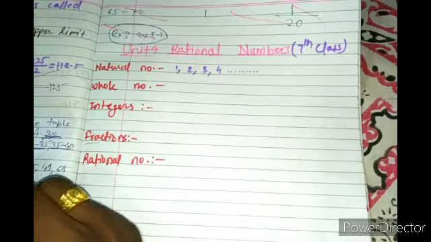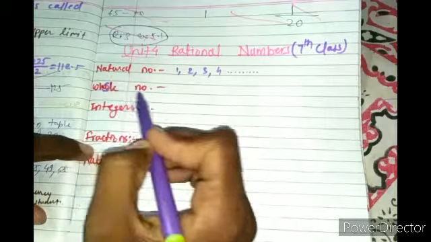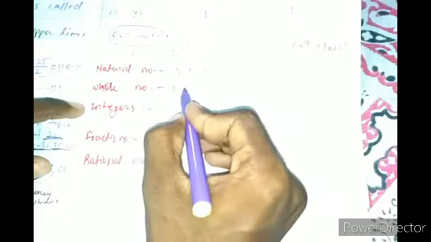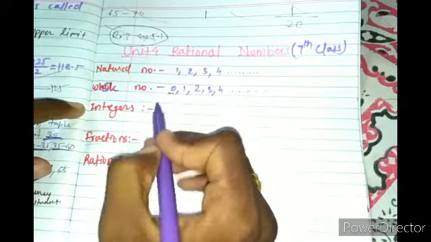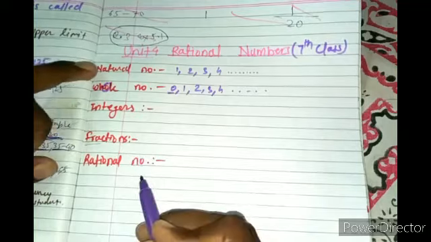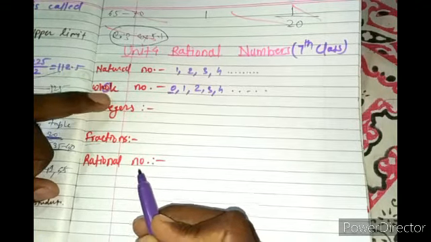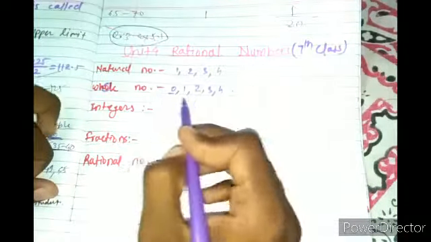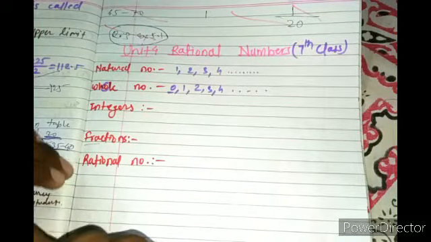Now what about the next type? The next type is whole number. In whole there is already an O, and that O represents 0. When you include 0 in the natural numbers, then you make the whole number group: 0, 1, 2, 3, 4. So what is the special thing? 0 is included here, right? So whenever you are getting confused between natural and whole, try to understand that in whole there is an O, and that O represents the 0. When 0 is included in the natural numbers, the group formed is known as whole numbers.